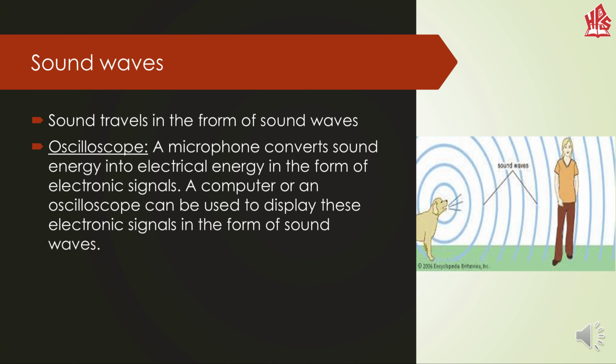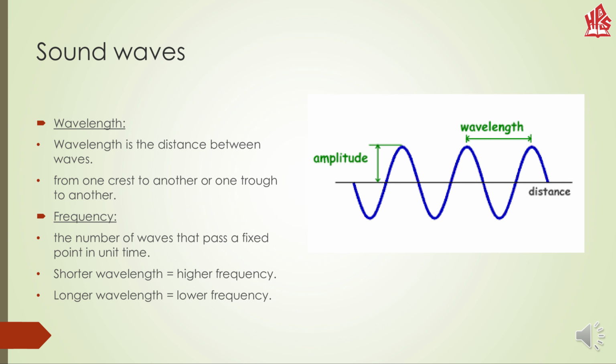Sound waves. As we have already discussed before, sound travels in the form of sound waves. Oscilloscope. Now what is an oscilloscope? It is a type of monitor which can be used to display electronic signals in the form of sound waves. A sound wave can be described by the following characteristics: wavelength, frequency, and amplitude.